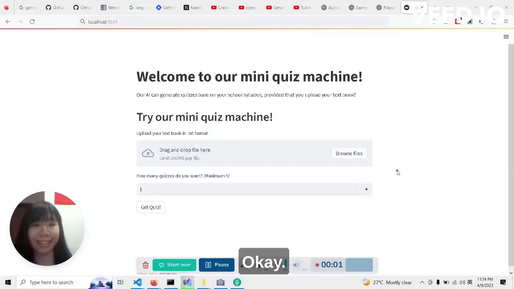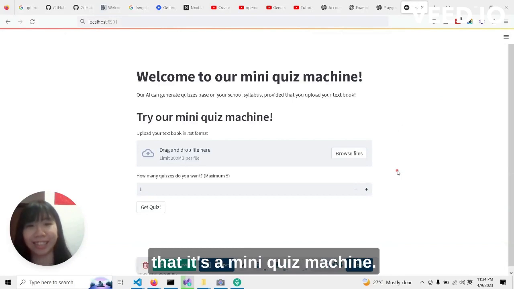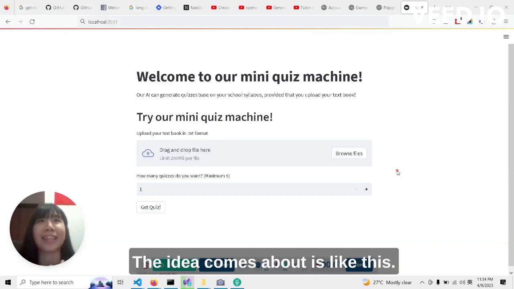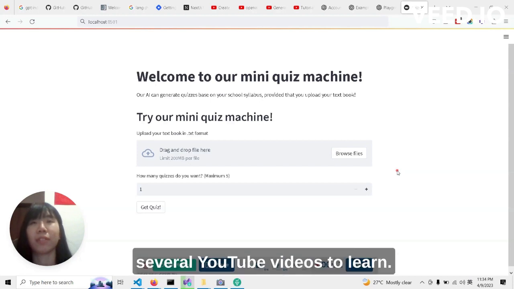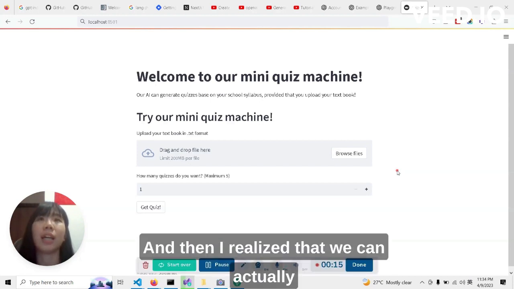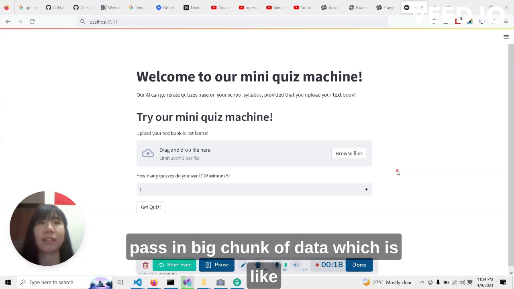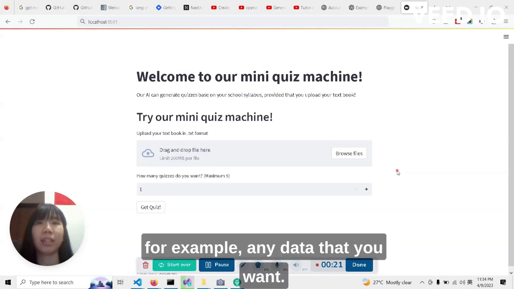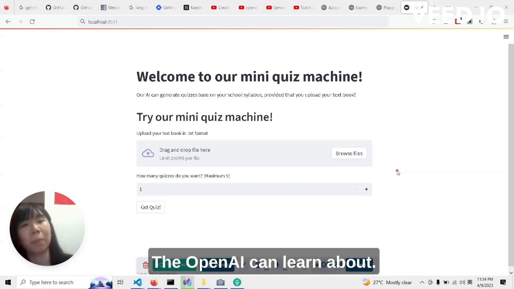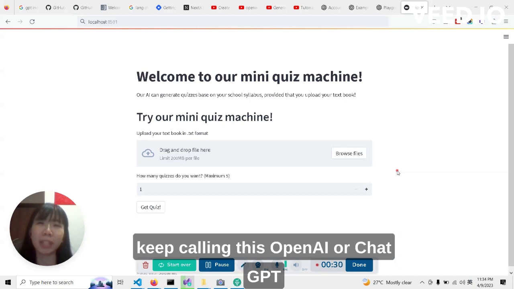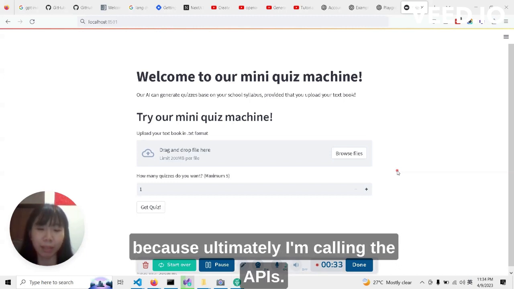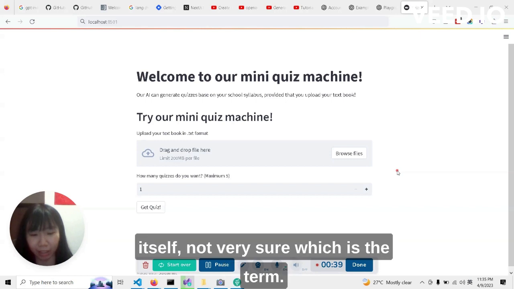Okay, so on the screen you are seeing this mini quiz machine. The idea came about like this. When I was messing around with the embeddings, trying to understand it, I found several YouTube videos to learn, and then I realized that we can actually pass in a big chunk of text, for example any data that you want OpenAI to learn about. I'm not very sure if I should keep calling this OpenAI or ChatGPT, because ultimately I'm calling the APIs, so it's not really ChatGPT itself. Not very sure which is the term, but anyways,